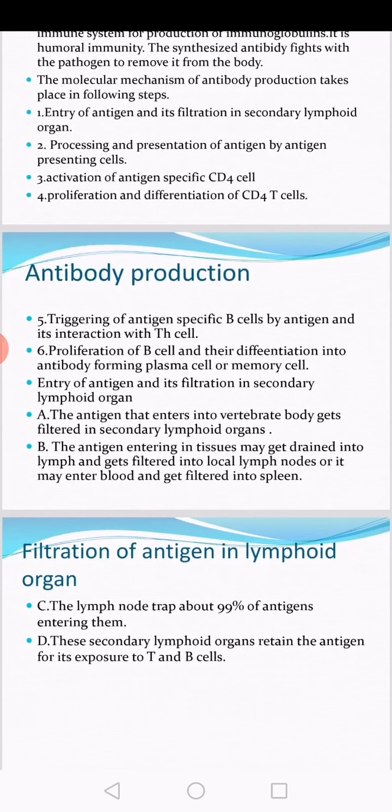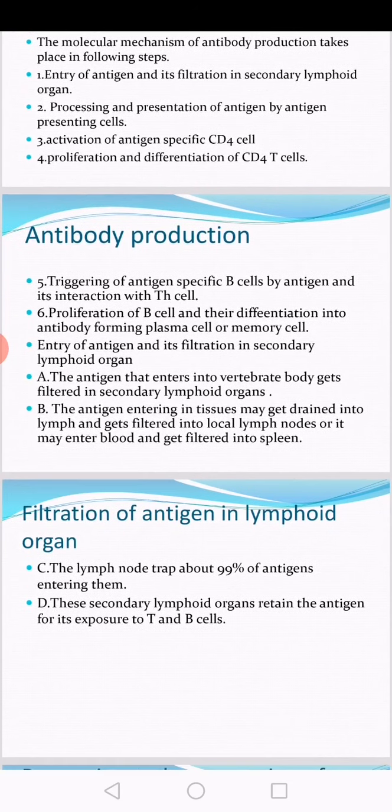Third one, activation of antigen specific CD4 cell. CD4 and CD8, T4 and T8, helper cell and suppressor cell. So whenever there is processing and presentation, the next step that follows is activation of the T helper cell or antigen specific CD4 cell.